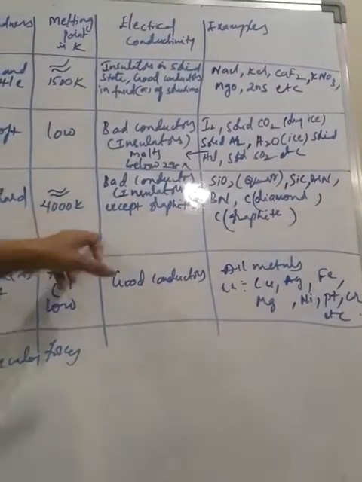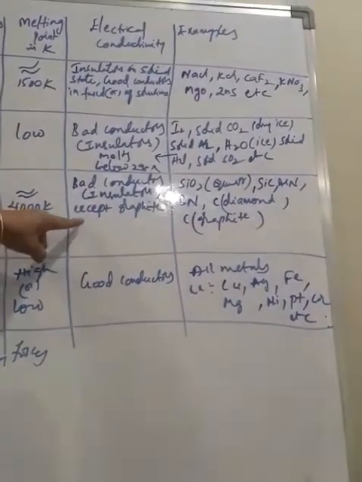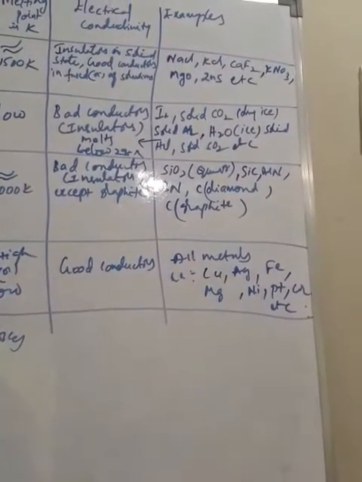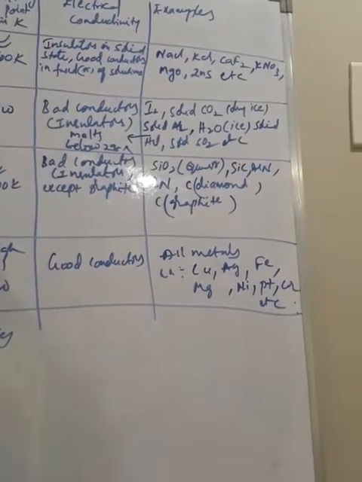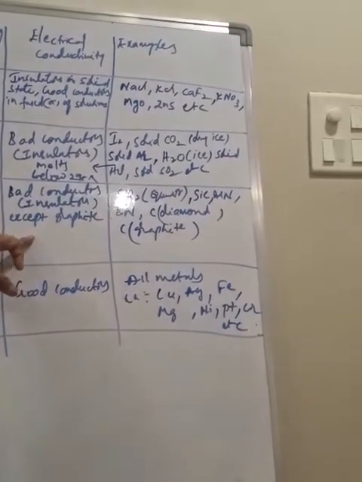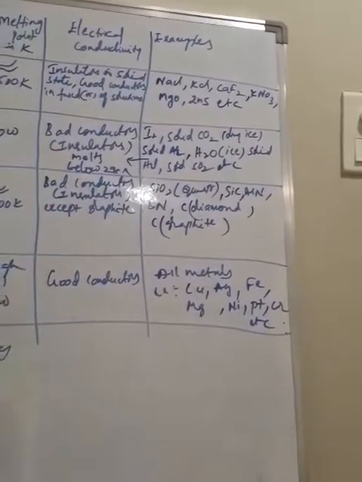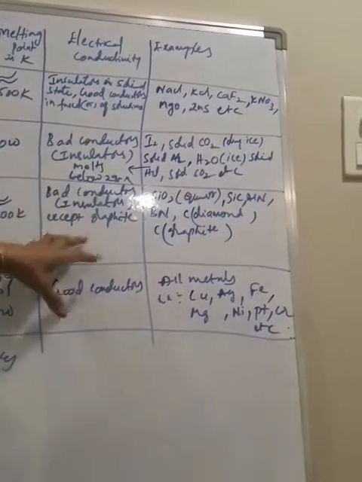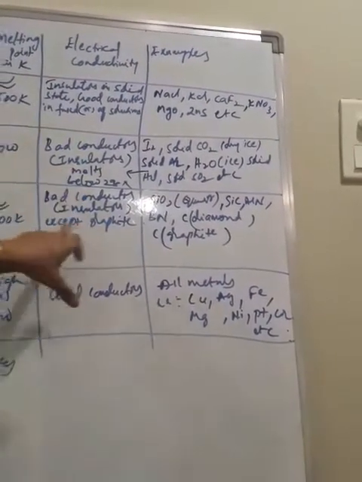So these are insulators, except graphite. Graphite is a covalent solid. So some exemptions are there here. We can use graphite as a conductor of electricity, as an electrode. That's why this is one of the exemptions.